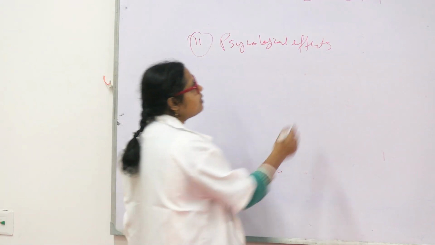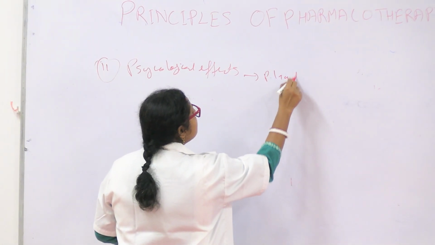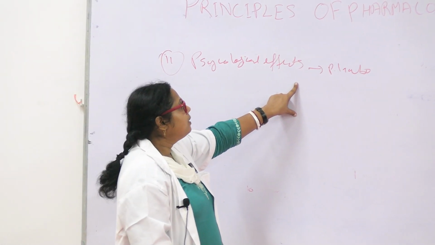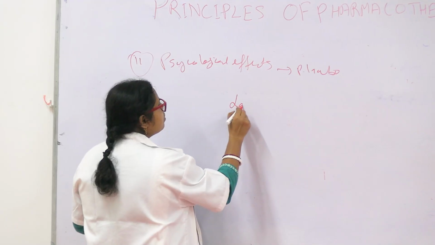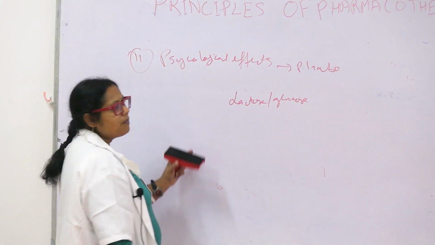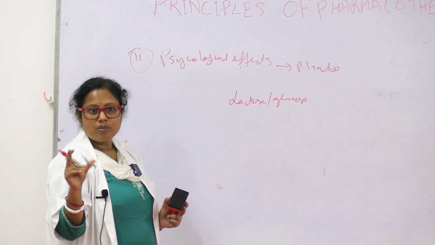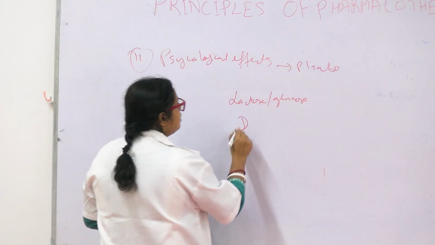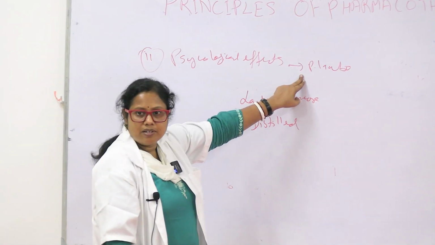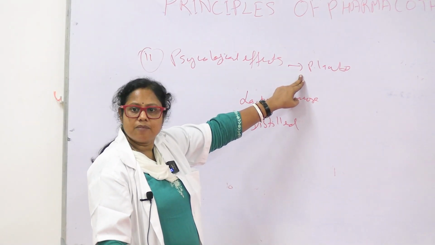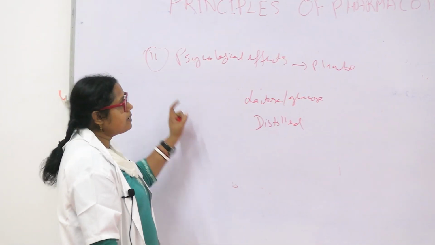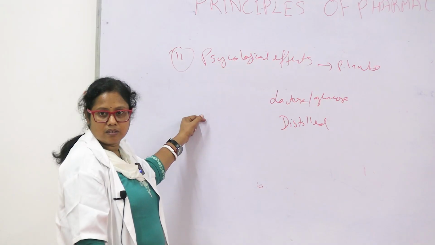So you have to give a drug called placebo. Actually, it is not a drug. Usually it is a lactose or glucose tablet, or in some patients, injectable distilled water. You gave a placebo to these patients and the patient thinks, I am taking the drug and I am fine. They have psychological effects. It is not a drug, but the patient thinks, I am taking the drug and now I am fine.